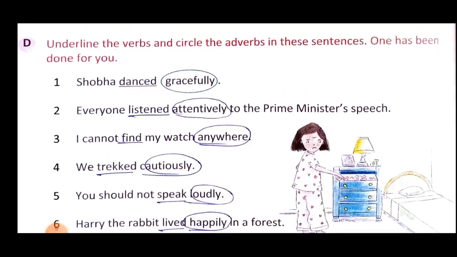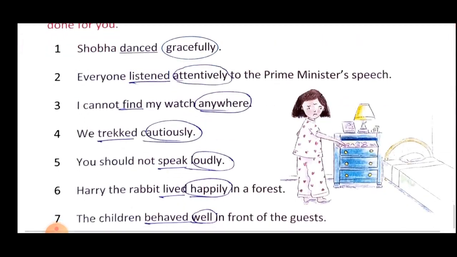Now here you have to underline the verb and circle the adverb. It can be how adverb, when adverb or where adverb. So here we will try to find out the adverb and verb. So let us start this exercise.